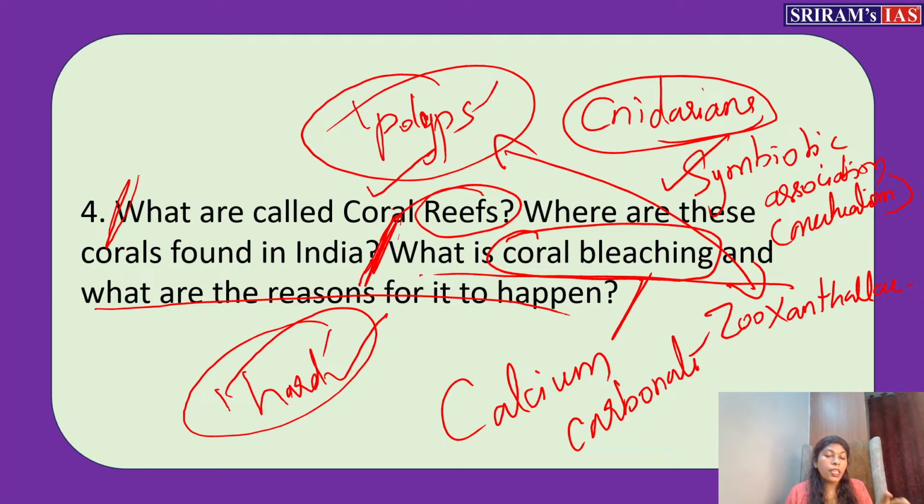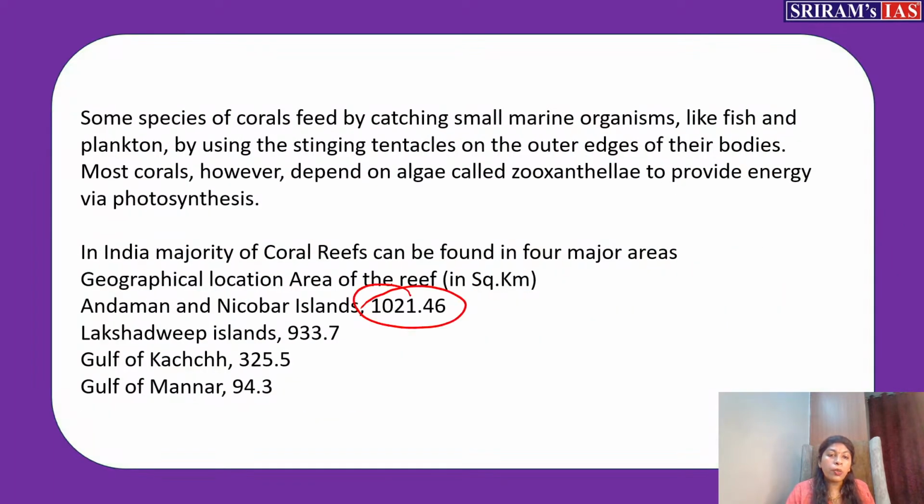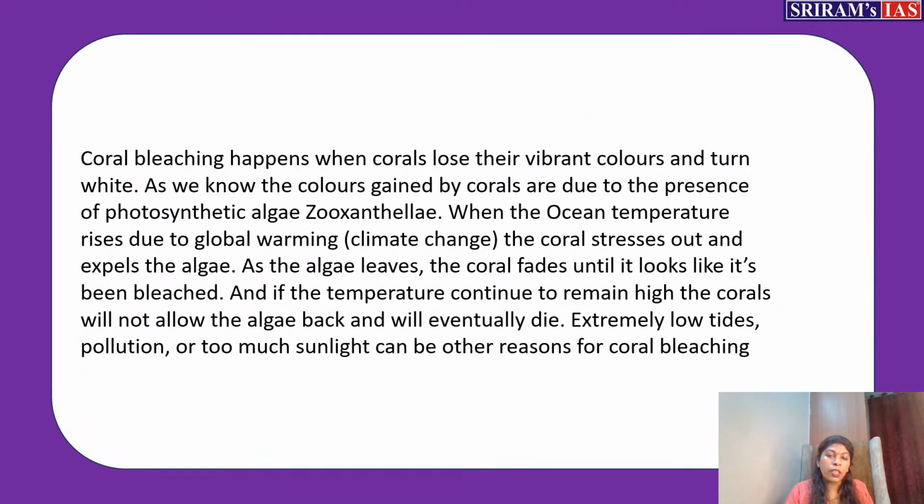It will lose the color and become white, and now it will die after a few days because there is no food for them to eat. There is nobody to prepare the food. Everybody is out. How will it eat? So eventually it will die. That way only you have to explain that coral bleaching event.